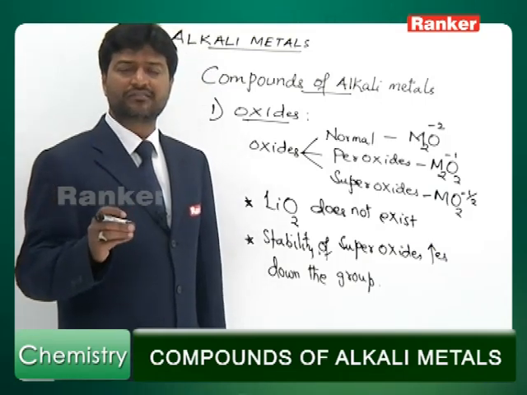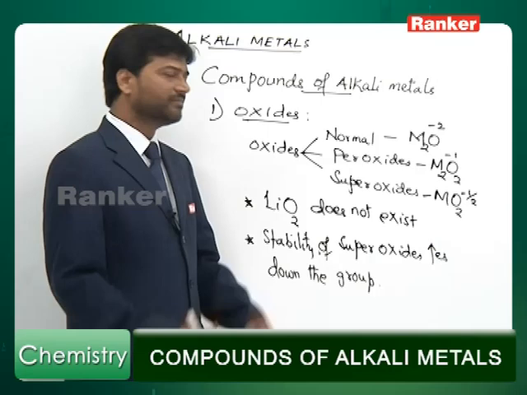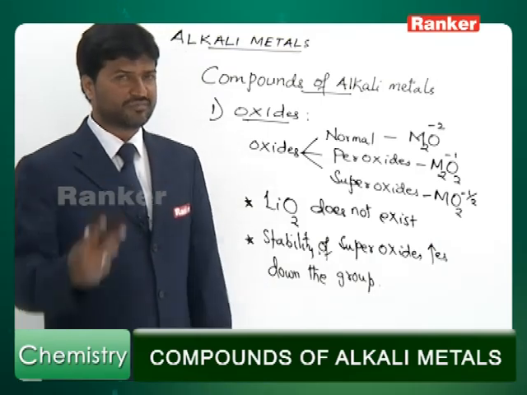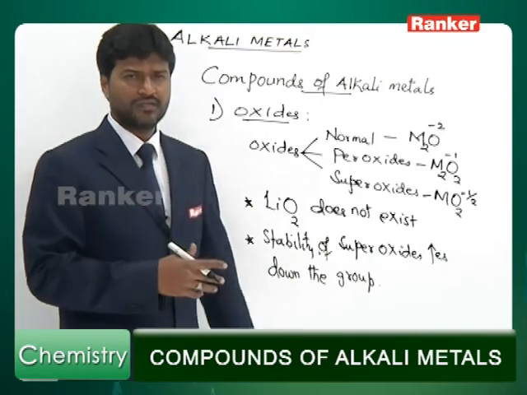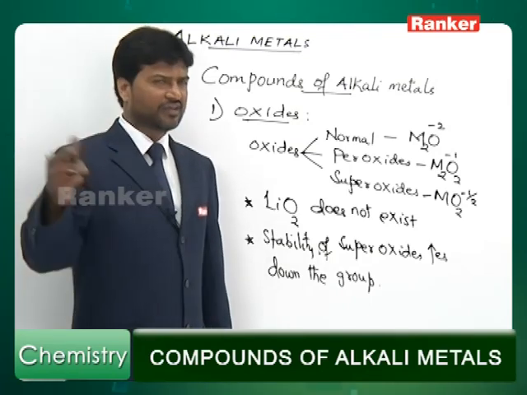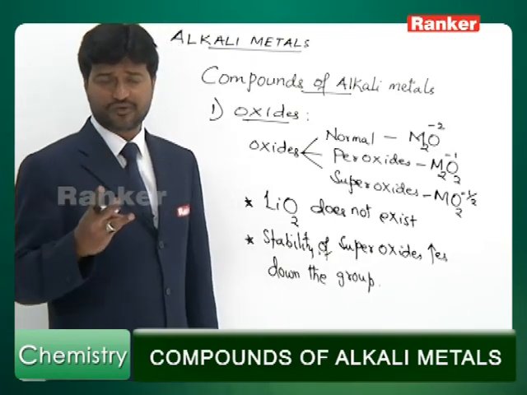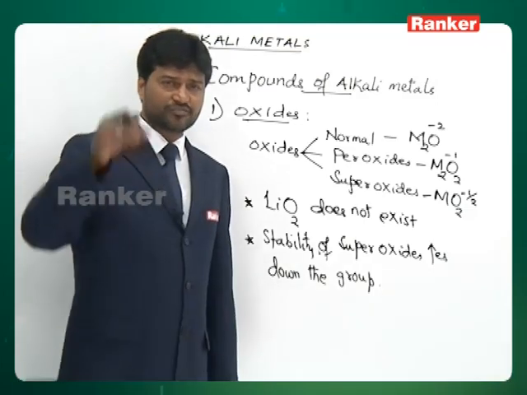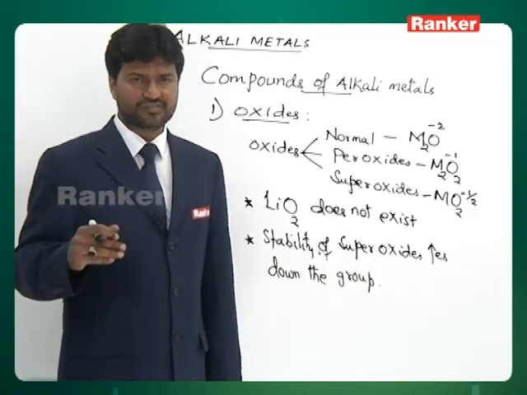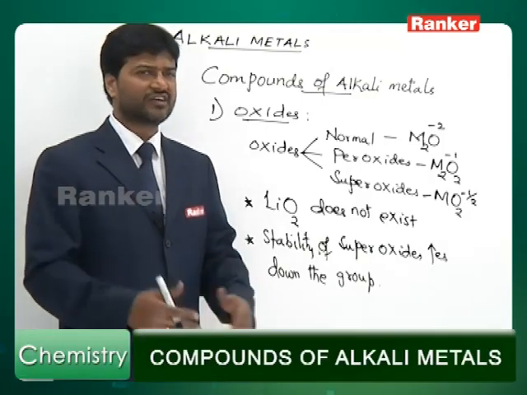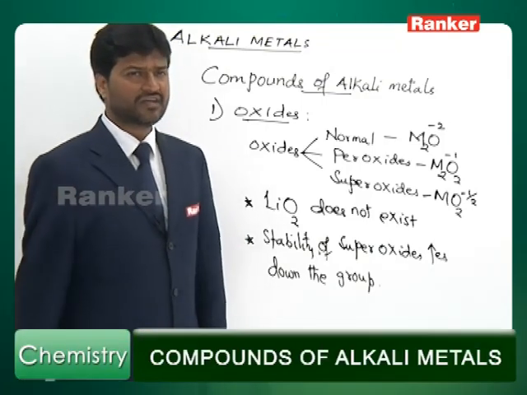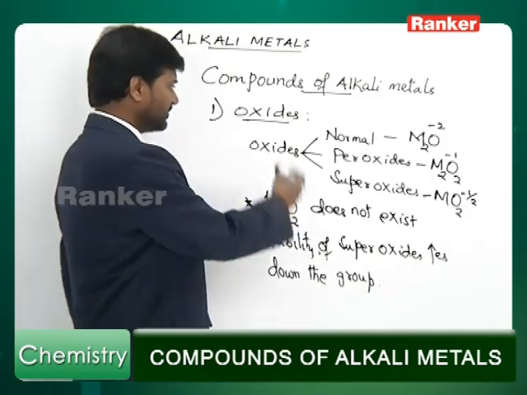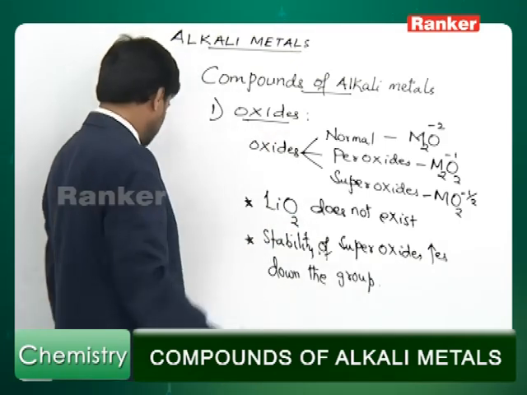Lithium is the only alkali metal which does not form superoxide. Lithium can form normal oxide and peroxide. Two types of oxides of lithium are possible, whereas for all other alkali metals, three types of oxides are possible: normal oxide, peroxide and superoxide. The stability of superoxides increases down the group due to increase in the size of cation, because a large cation can efficiently stabilize a large anion. Let's move on to the further discussion about oxides of these elements.